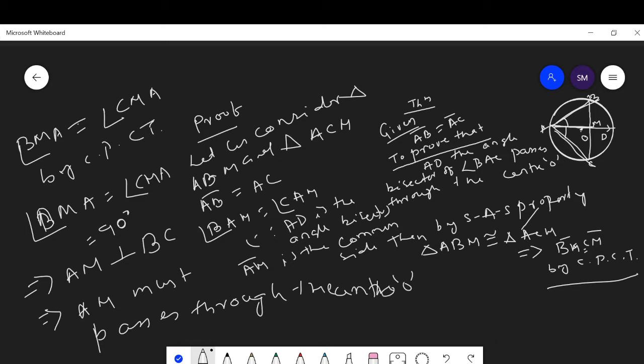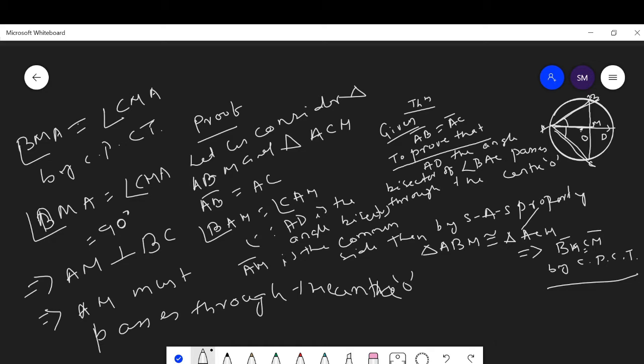Let us think. Here the condition says AB is equal to AC, given. We consider triangles ABM and ACM, and by SAS property, as AB is equal to AC and angle BAM is equal to angle CAM and AM is the common side, these two triangles are congruent.